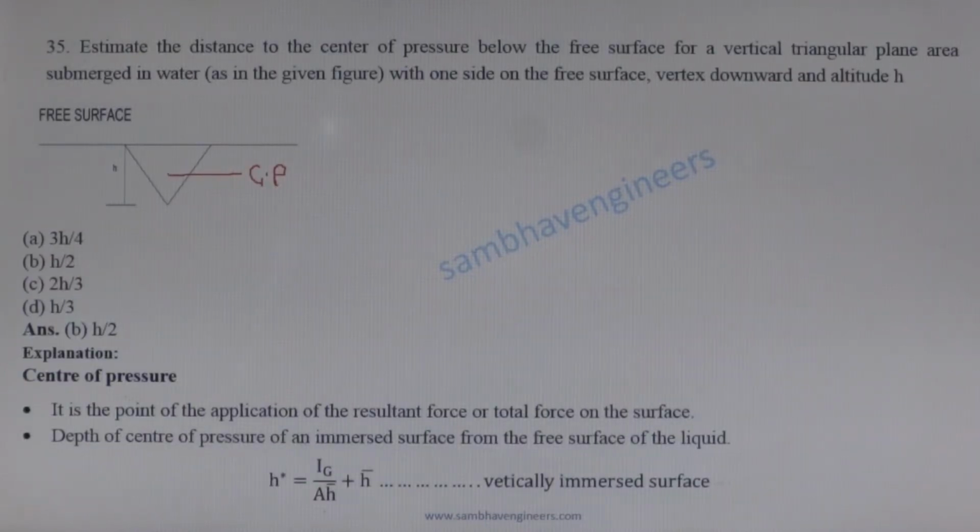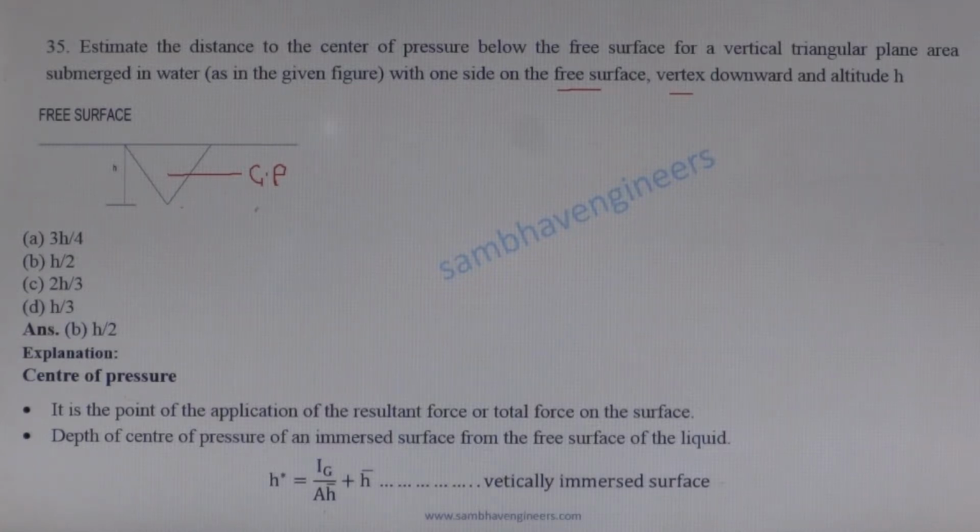Next question. Estimate the distance to the center of pressure below the free surface for a vertical triangular plane area submerged in water as given in the figure, with one side on the free surface, vertex downward and altitude h.